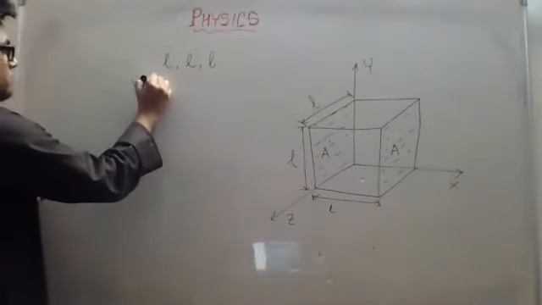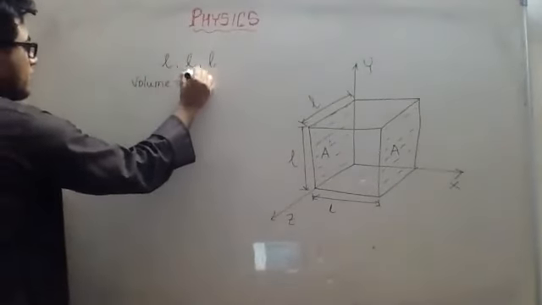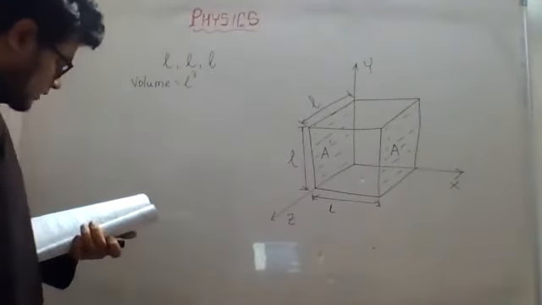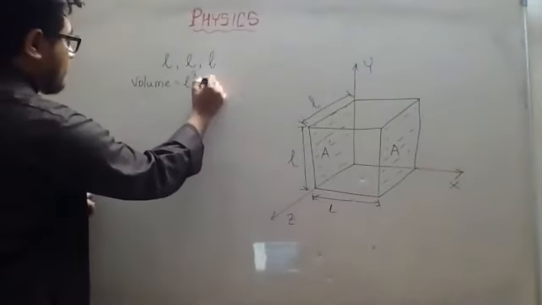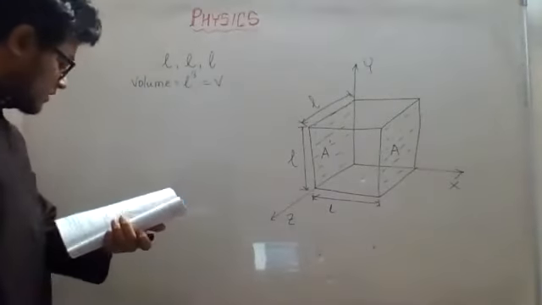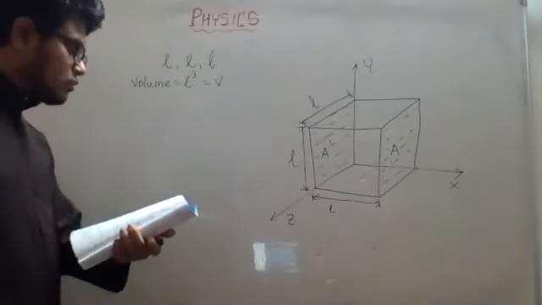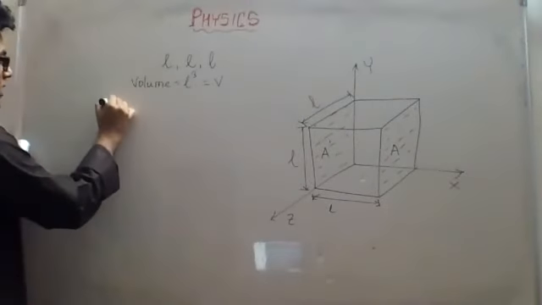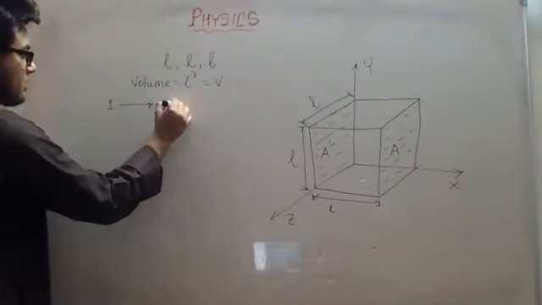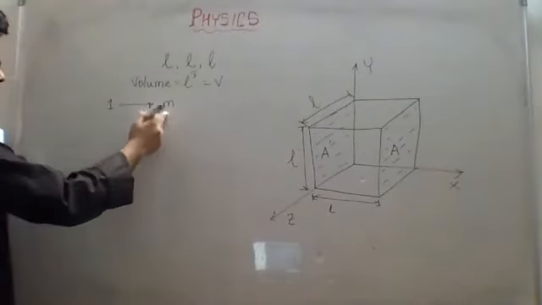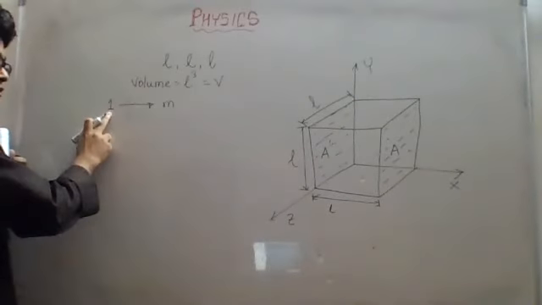Okay, that is the volume. So volume is equal to L cube, that is equal to V, volume V. Now m is the mass of each molecule. So the mass of one molecule is small m. So for one molecule it is m.